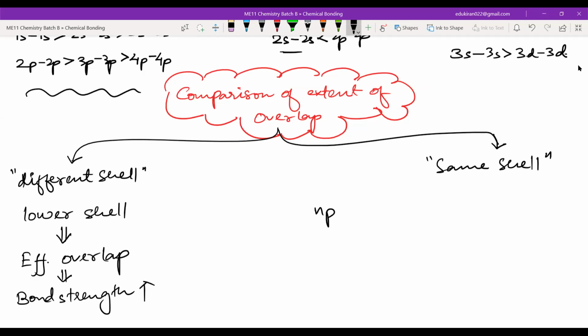So if there is the same shell, then this is the order. Please write the order. See, np will have the greatest overlapping, followed by ns. This will be followed by nd, and this will be followed by nf. But nf is not there. There is one more point that I can write here. Wait a second. Sorry. ns-np can also be present, right? So ns-np will be first, and after that np, and after that ns, and that will be followed by nd. Okay, so please write this. We will do some questions, then only you will understand.